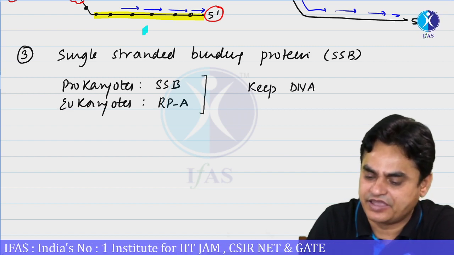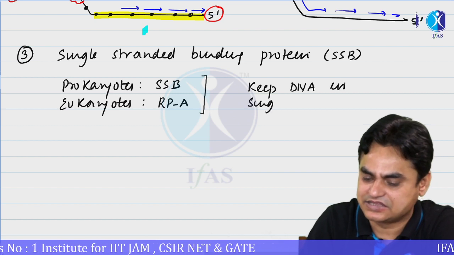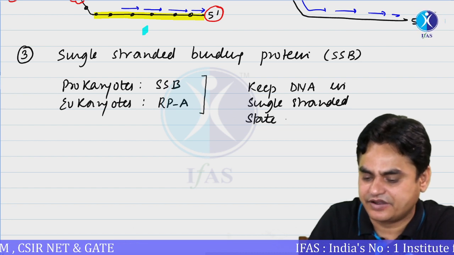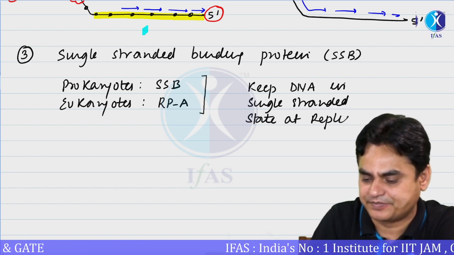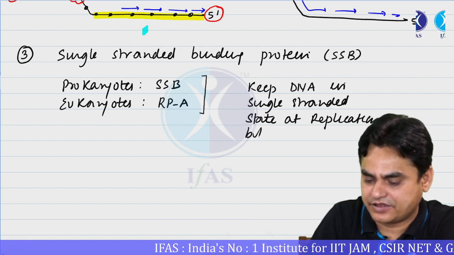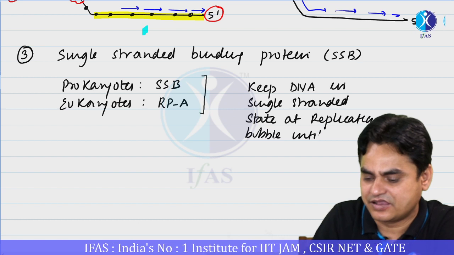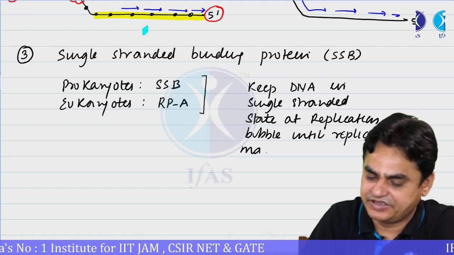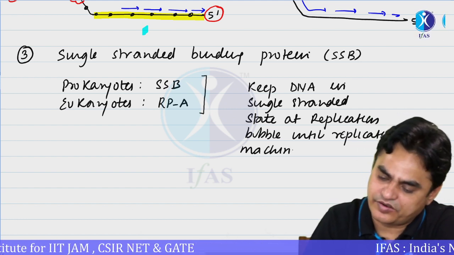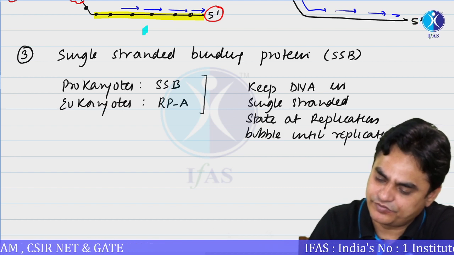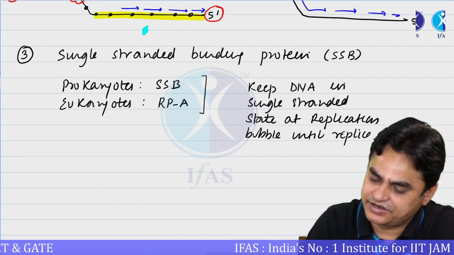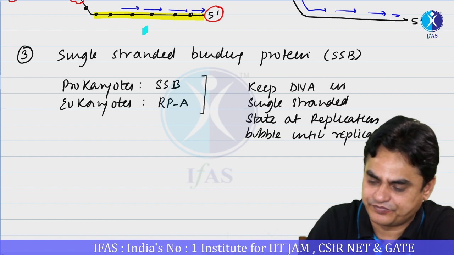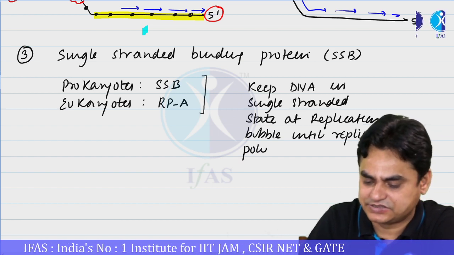The function of these SSB, or replication protein A, is to keep DNA in a single stranded state at the replication bubble, until the replication machinery, or more accurately, until the replicative polymerase